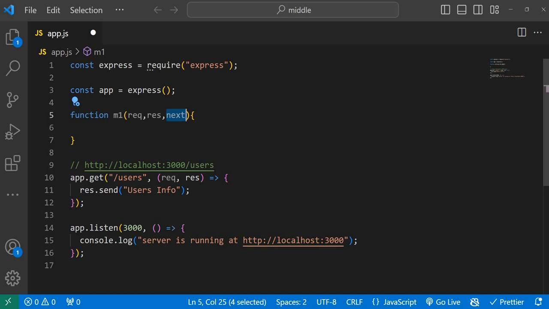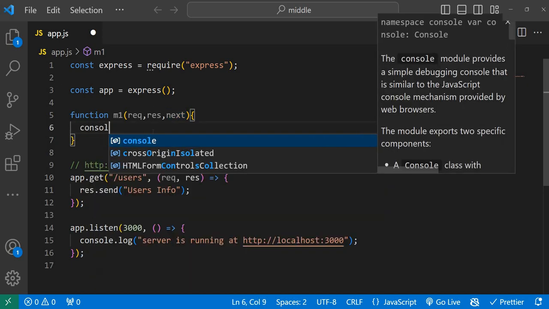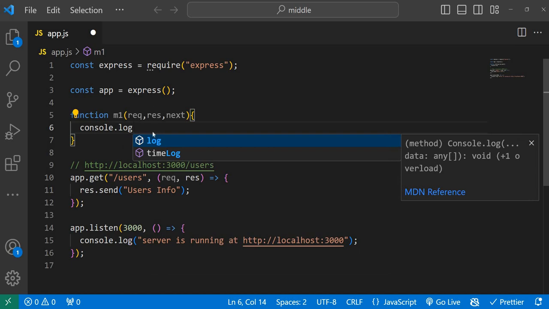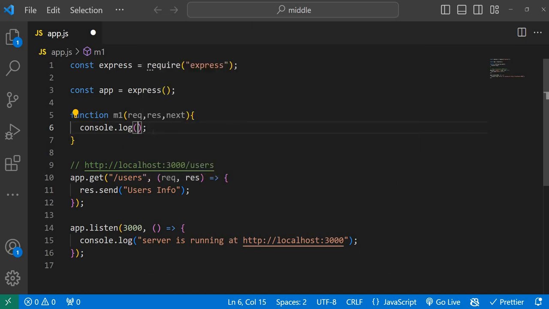Why we need to invoke the next middleware function, and what that next middleware function is, we are going to learn everything. I'm just explaining the definition. So whatever you want, you can even just write console.log hello. This is a middleware function.